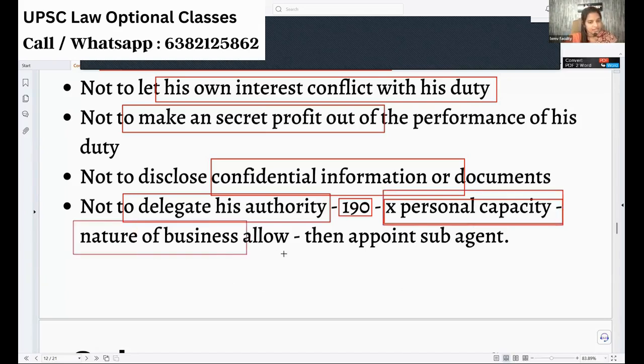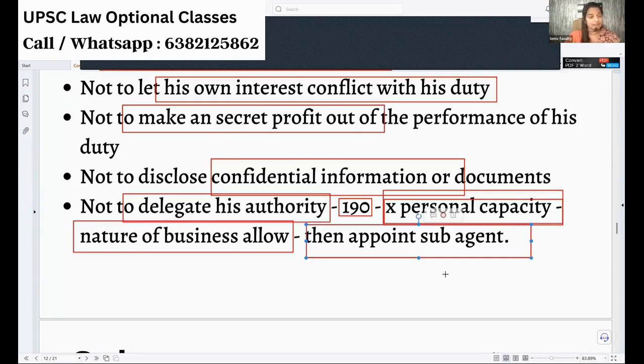And if the nature of the business is such that it allows a sub agent, at that point of time when there is no bar, we can appoint a sub agent. Say, for example, we have a person who is operating car repair garages at different places. He cannot be present at every garage. He cannot repair every car. Physically impossible. So the nature of business allows sub agents, and at that point of time, they can have sub agents.